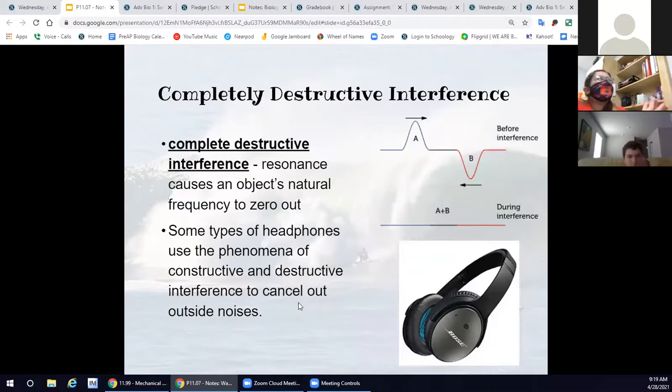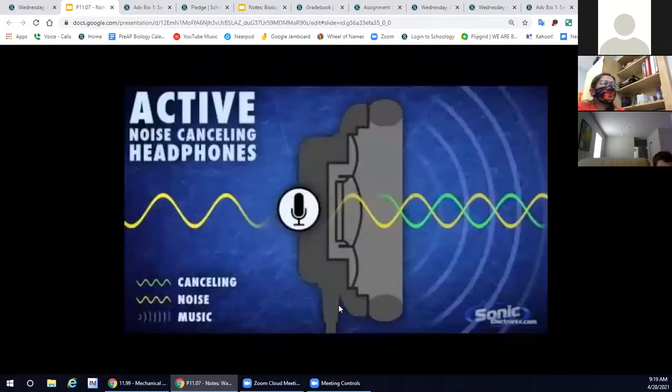So an example of complete destructive interference, where it totally cancels out sound, can be noise canceling headphones. And you've seen these before. They use them for people that work with machines, jet engines, very loud sounds. Sometimes you also have noise canceling headphones if you want to buy them yourself so you can listen to your music better so you don't hear all the outside sounds.